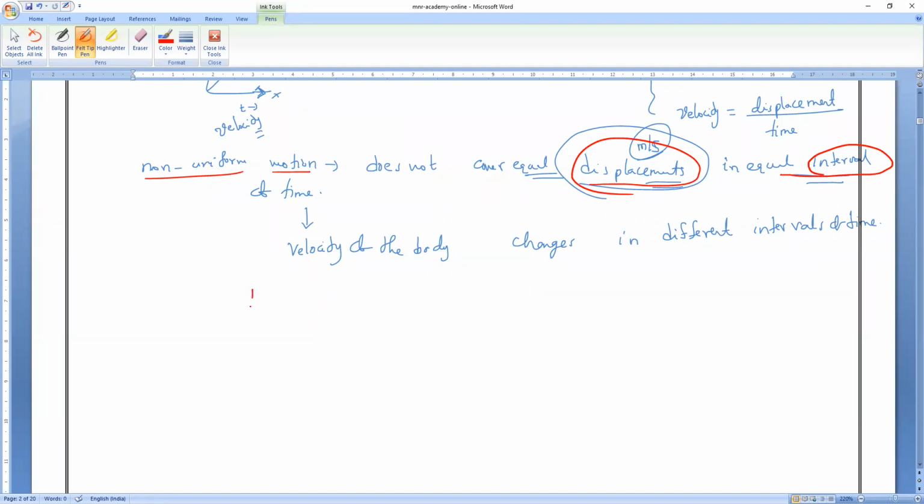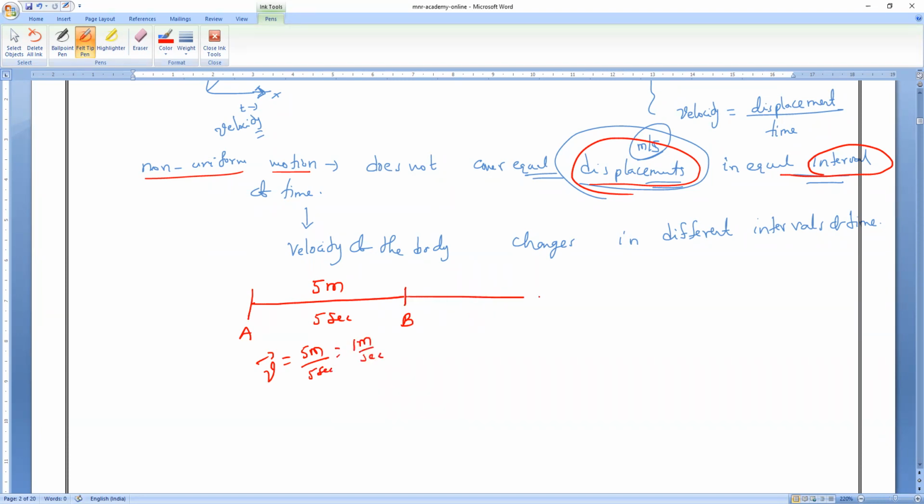Now let me take an example of non-uniform motion. From point A to point B, let me take 5 meters. It will cover in 5 seconds. Can you tell me what is the velocity here? Velocity is equal to displacement by time, which is 1 meter per second.